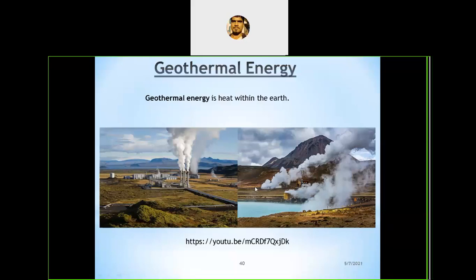Another type uses hot geothermal water or steam. The hot geothermal water or steam that is generated is taken directly. Whatever hot water and steam is present in the earth's crust is taken directly, and from that we run turbines and generate power. It is another way.